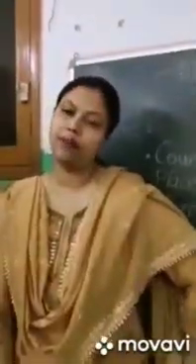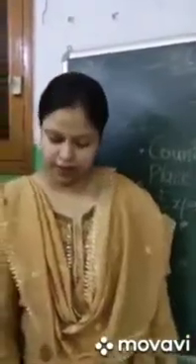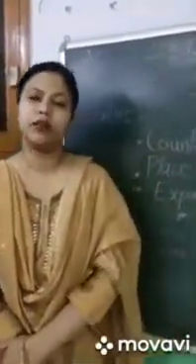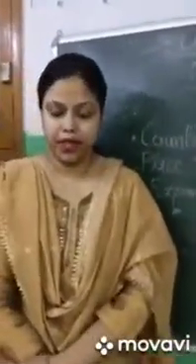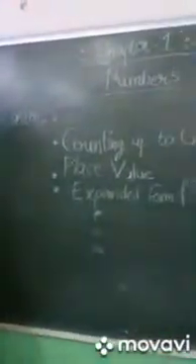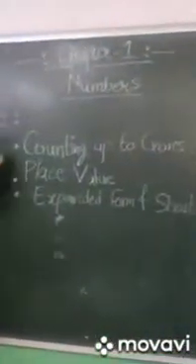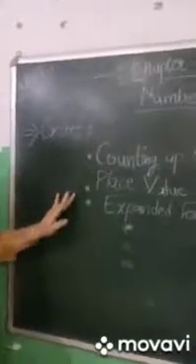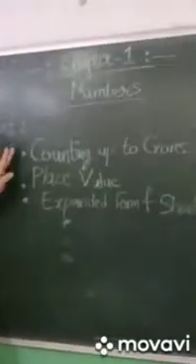I hope you all have completed your quick recall as I already asked you to do yesterday. So, the content of the number chapter is here: counting up to crore, place value, expanded form and short form. These are the topics which we are going to cover today. Fine?